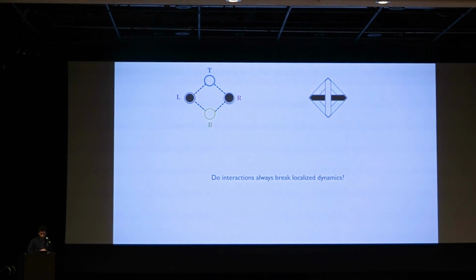Finally, we wanted to ask the question: do interactions always break localized dynamics? So we saw that just putting in interacting particles, these particles are now free to move. What happens though if we initialize two particles on opposite sides of the plaquette and make them collide and interact in the middle sites? Because the doubly excited states are energetically separated from states where we have two particles on different sites, we can look exclusively at the subset of 6 Fock states where we have particles on different sites.